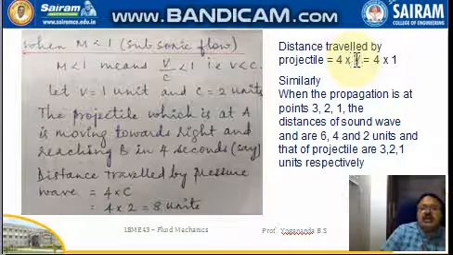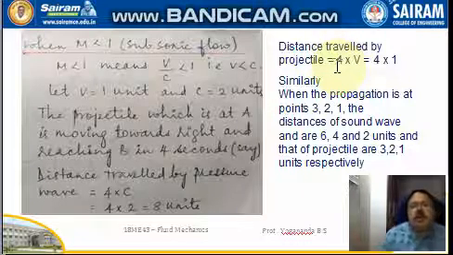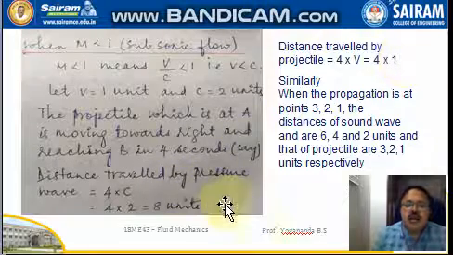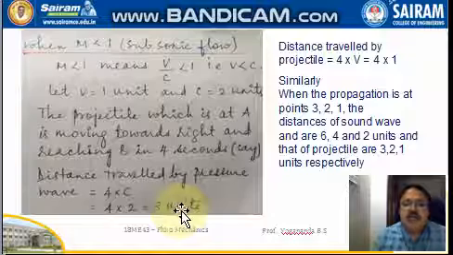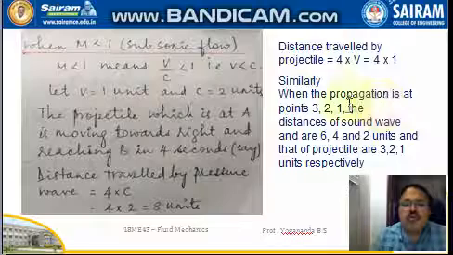The velocity of the projectile is v, and the time taken by the projectile is 4 seconds to reach from A to B. So it is 4 into v, that is 4 into 1, so that is 4 units. Whereas your pressure wave is covering a distance of 8 units, the projectile is covering a distance of 4 units.